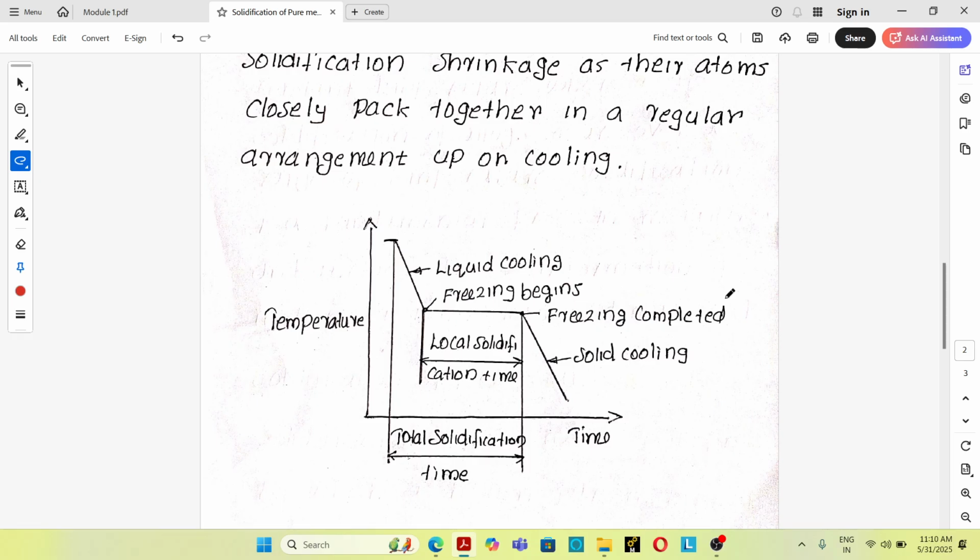So this is a graph which shows the solidification of a pure metal. Here is the pouring temperature, liquid cooling, here freezing begins, freezing completed, solid cooling.